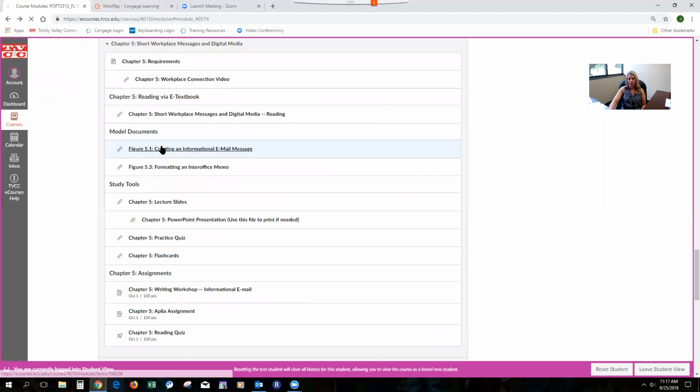All assignments for Module 5 are going to be located either in Cengage or in Canvas. The two assignments that are located in Cengage are the writing workshop and the Aplia assignment. And the assignment that's located in Canvas is going to be your reading quiz.